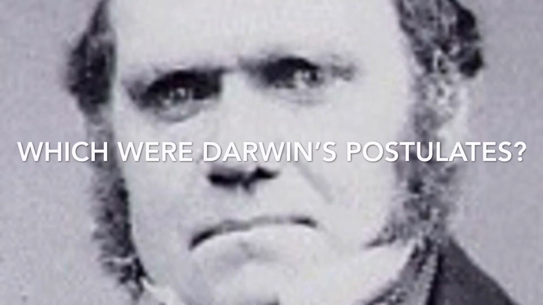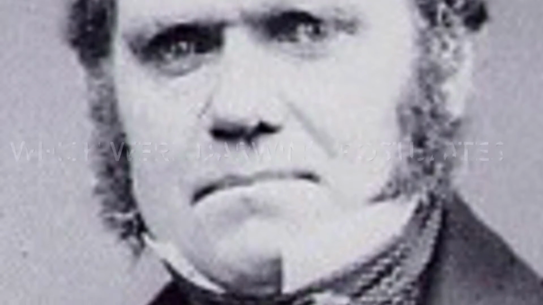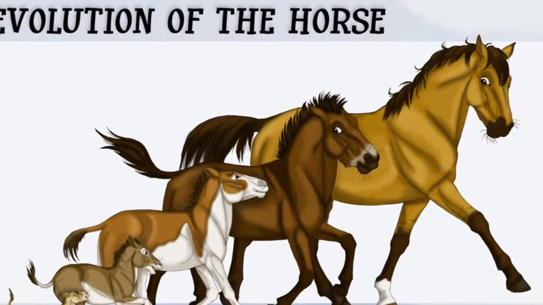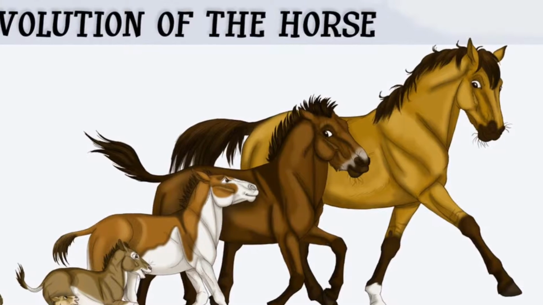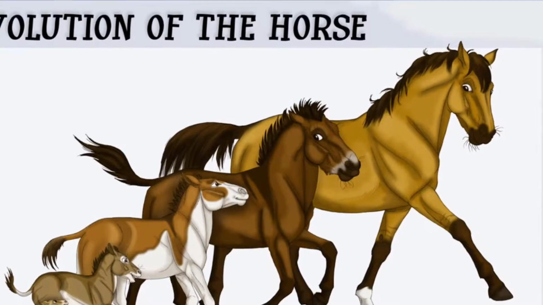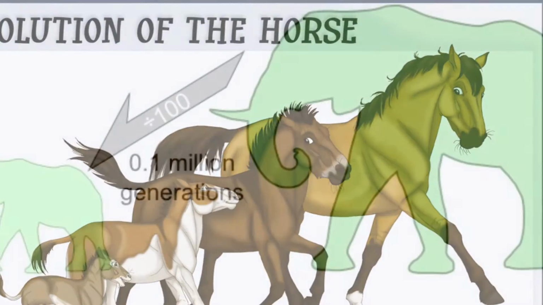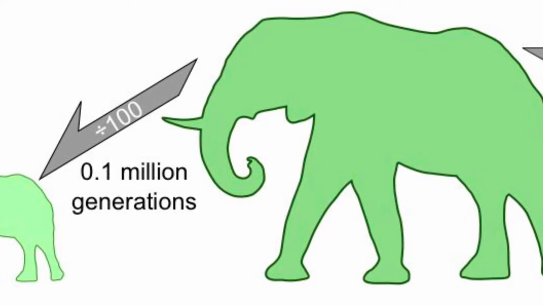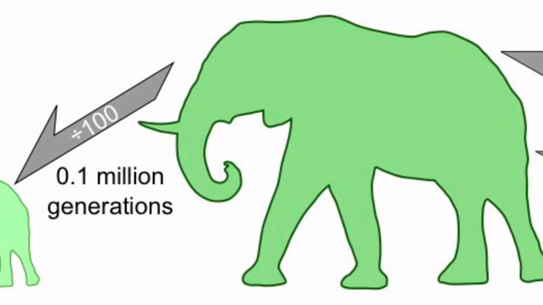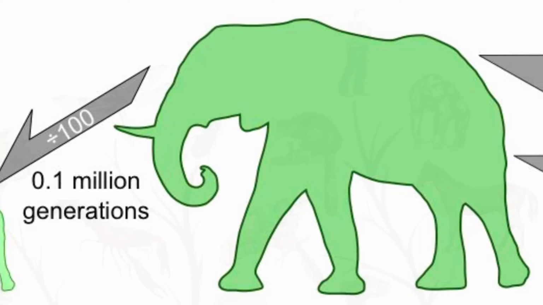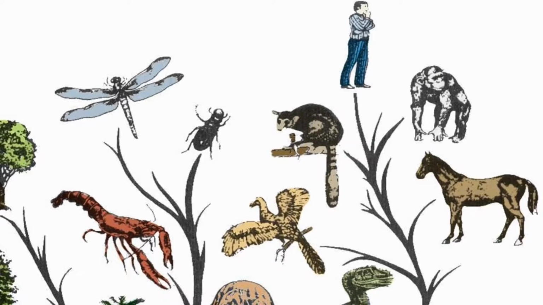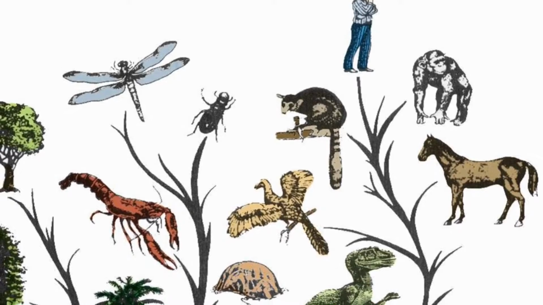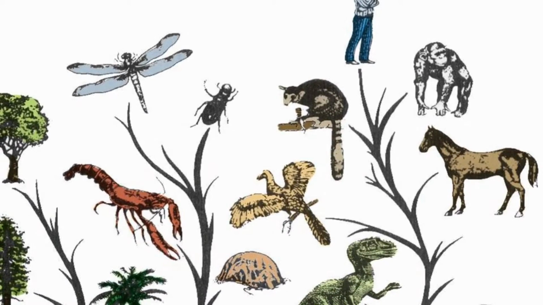Which were Darwin's postulates? Living forms are not static, but they evolve. Species change continuously, some will originate and others will become extinct. The evolutionary process is gradual, slow, and continuous, without sudden changes or discontinuous breaks. Similar organisms are related and come from a common ancestor. All living organisms can be tracked back to a unique origin of life.